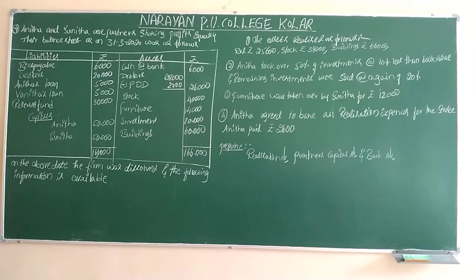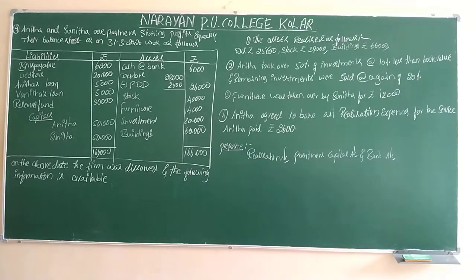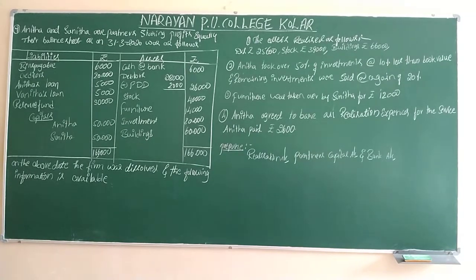Anita and Sunita are partners sharing profits equally. In this question they didn't give the profit sharing ratio; both the profits and losses they are distributing equally. Their balance sheet as on 31st March 2020 was as follows. The balance sheet details: bills payable, creditors, Anita's loan, Vanita's loan. Anita is a partner, Vanita is an outsider. So that is liability. Reserve fund is there, capitals are there.